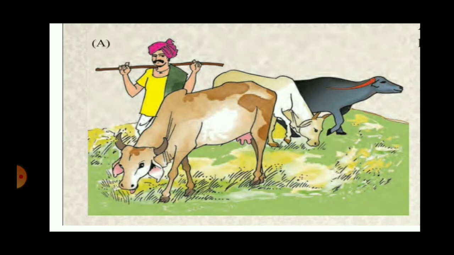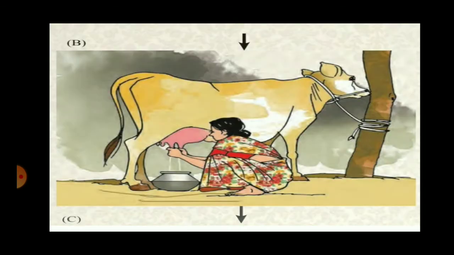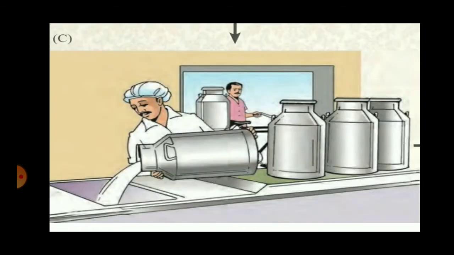Okay. Next one. What is being obtained in figure B? This lady is milking the cow. So, what is obtained here? Milk is obtained by doing this activity. What is happening at the milk collection center in figure C? In figure C, the extra milk which is left after feeding the family is sold at this milk collection center. So at the milk collection center, people will be bringing their household milk.